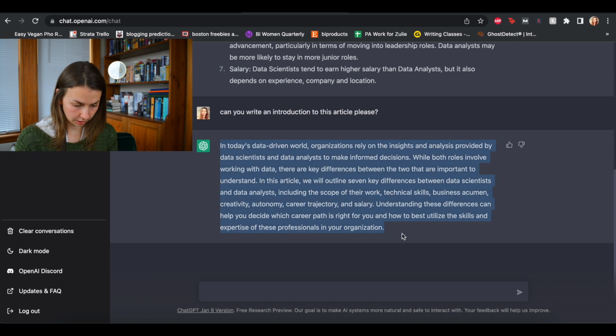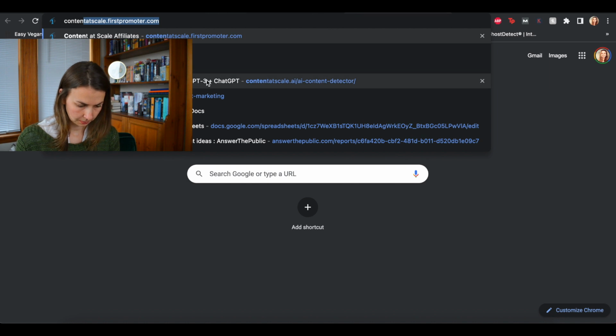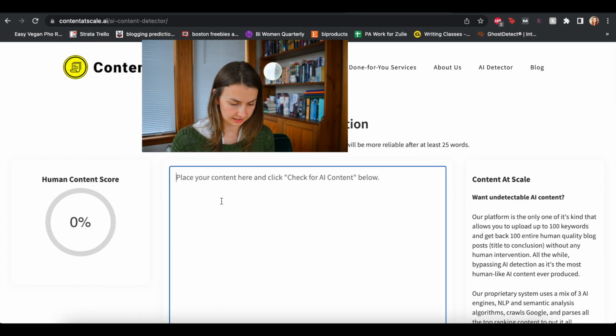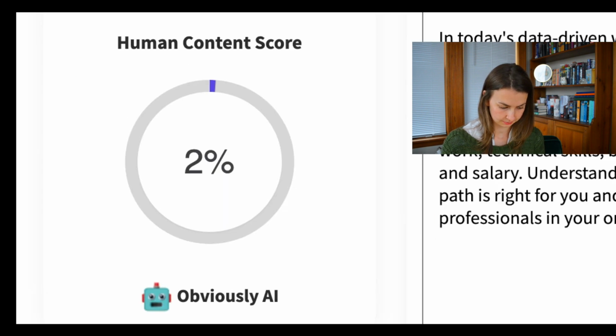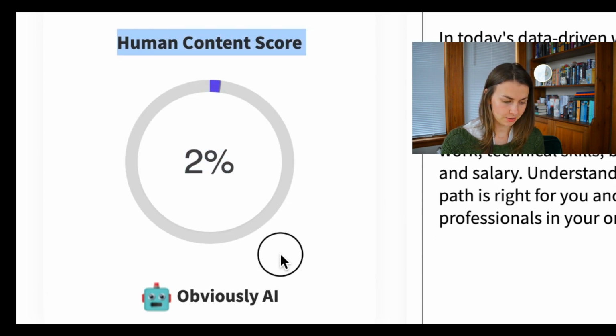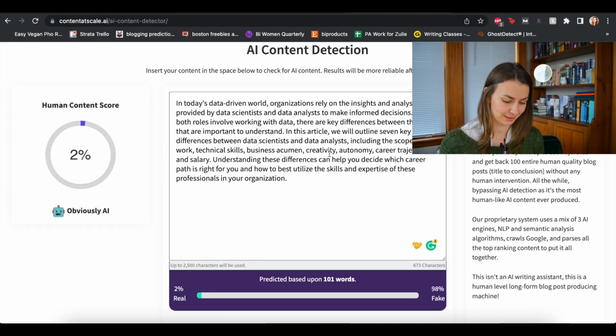And let's see, when we go to Content at Scale's free AI detector, let's check out what the robot thinks. Got a human content score of 2%. Obviously AI. Now I thought that was pretty funny because yes, this is obviously AI.